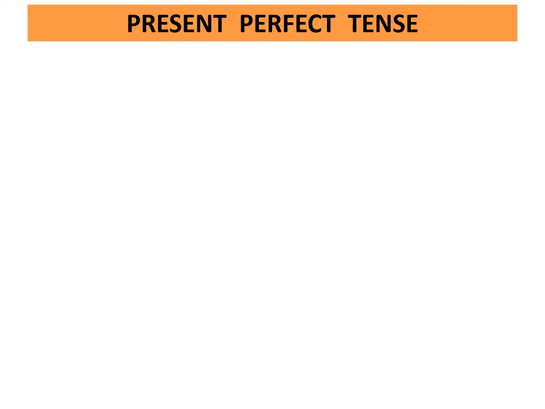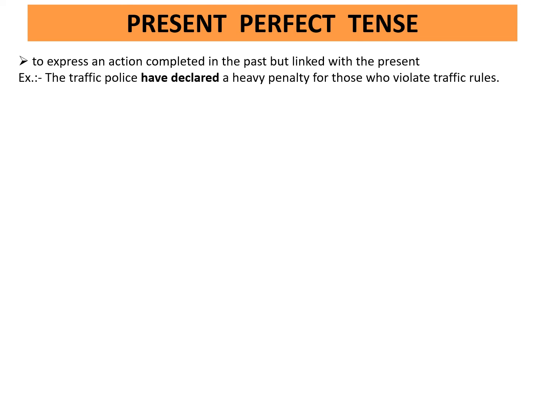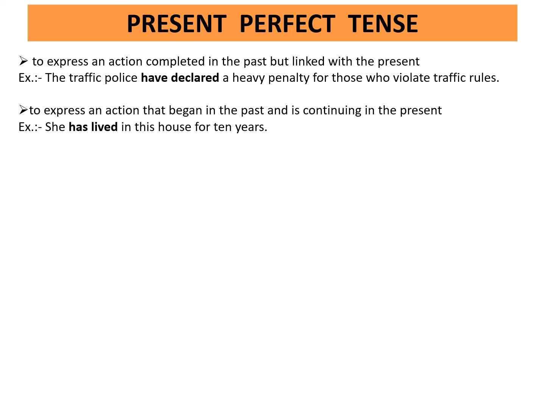Perfect tense. It expresses an action completed in the past but linked with the present. Example, the traffic police have declared a heavy penalty for those who violate traffic rules. It expresses an action that began in the past and is continuing in the present. Example, she has lived in the house for 10 years.